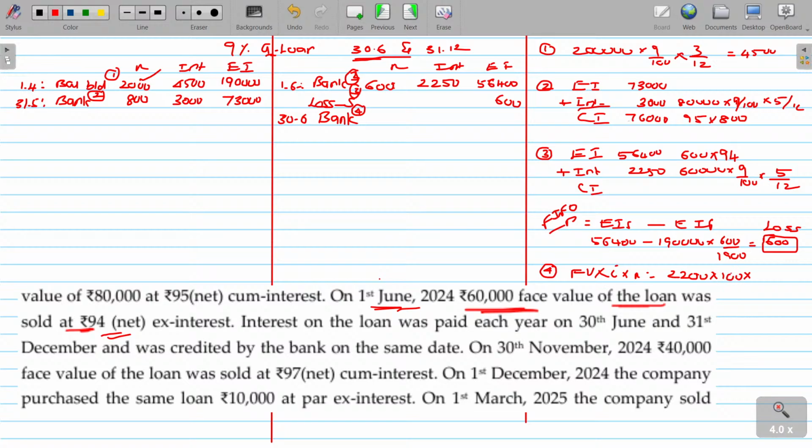On that 9% for 6 months you have to calculate. This value being 9,900. So we receive that interest, 9,900, for the interest component.